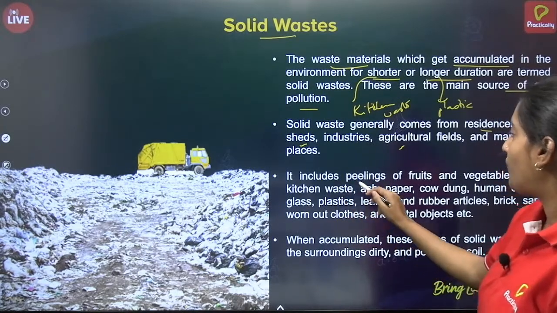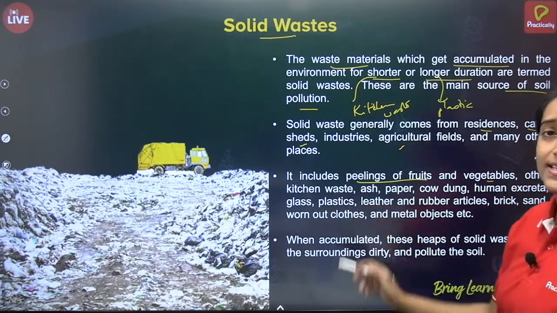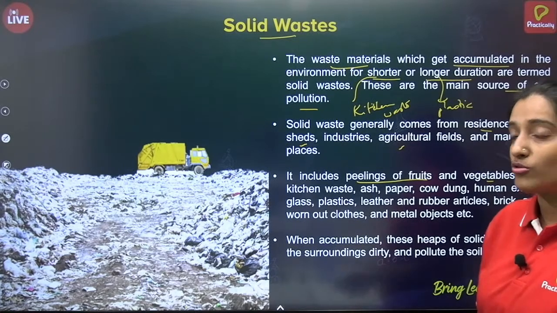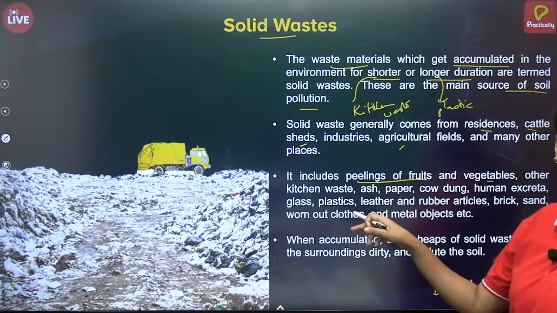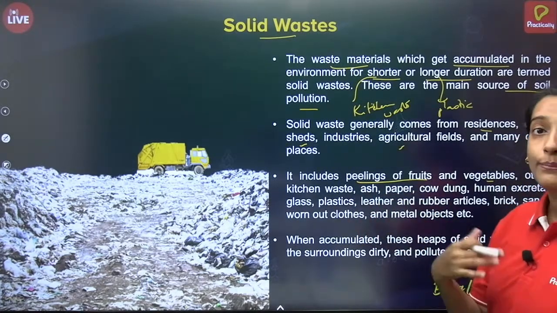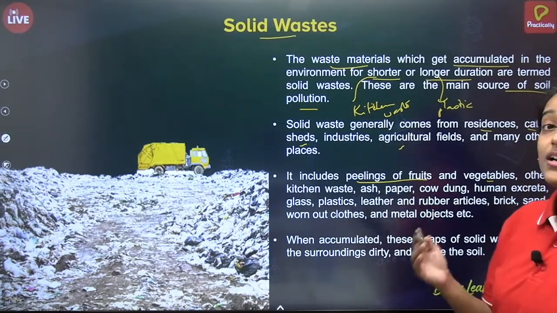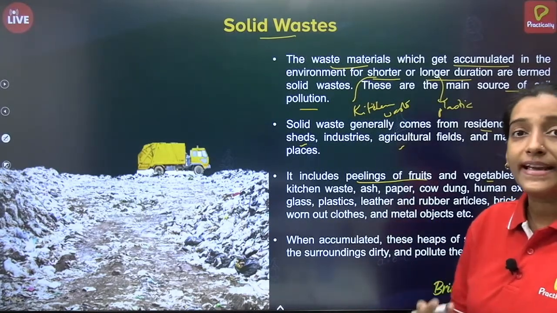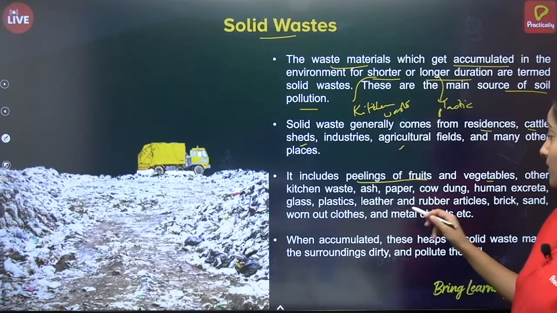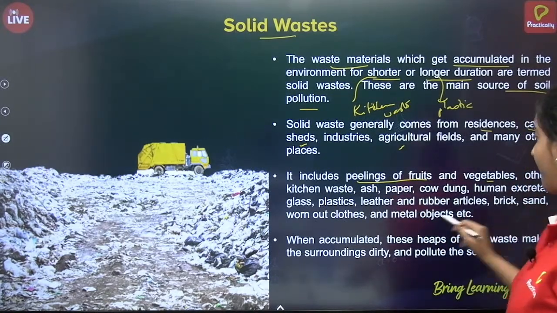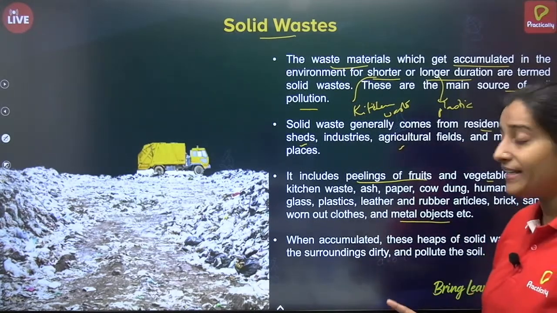Peelings of fruit and vegetables are nothing but agricultural or household waste. These can be clumped as biodegradable, because they degrade in the environment. They can be decomposed by organisms. But metal objects cannot be degraded by the environment.